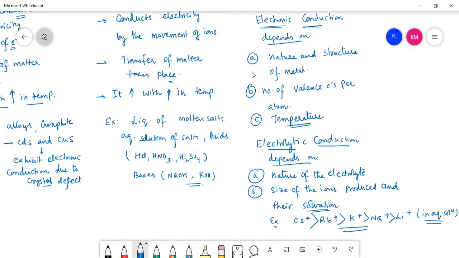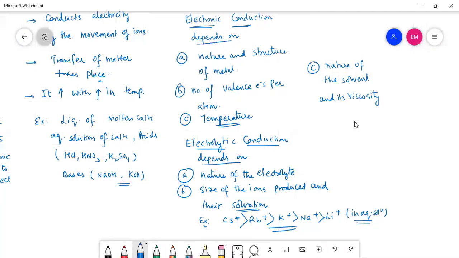And another factor we have is the nature of the solvent. That is also important. Nature of the solvent and its viscosity. For suppose the solvent is more viscous.